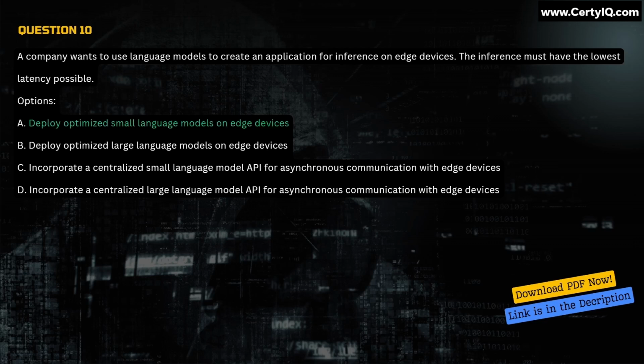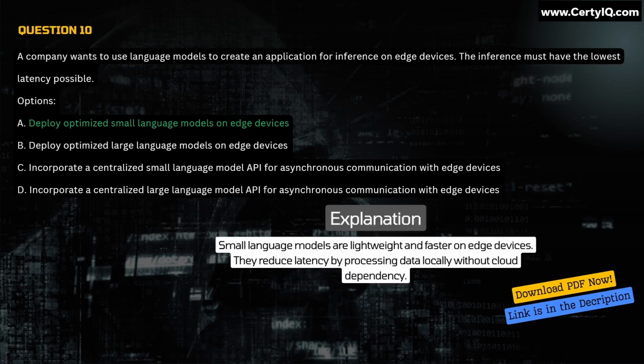Correct answer is option A. Explanation: small language models are lightweight and faster on edge devices. They reduce latency by processing data locally without cloud dependency.